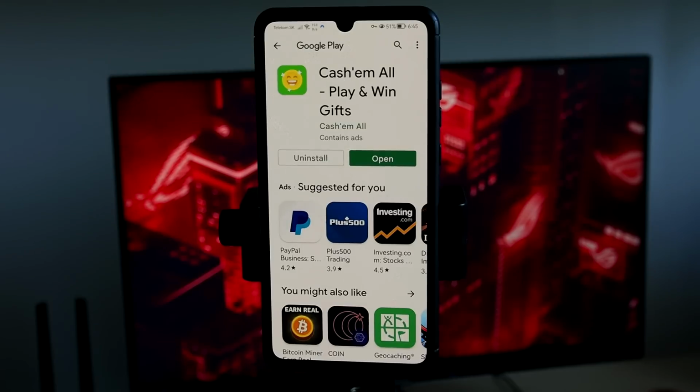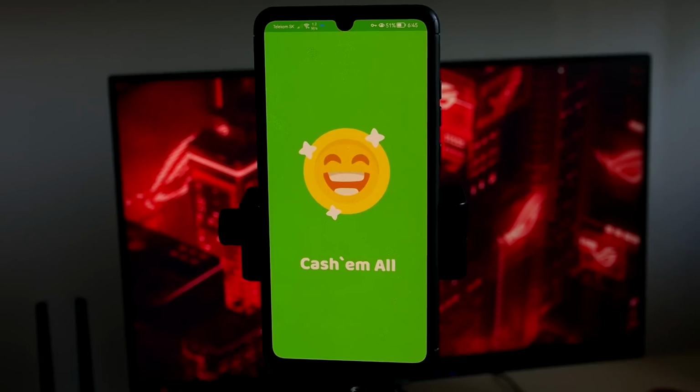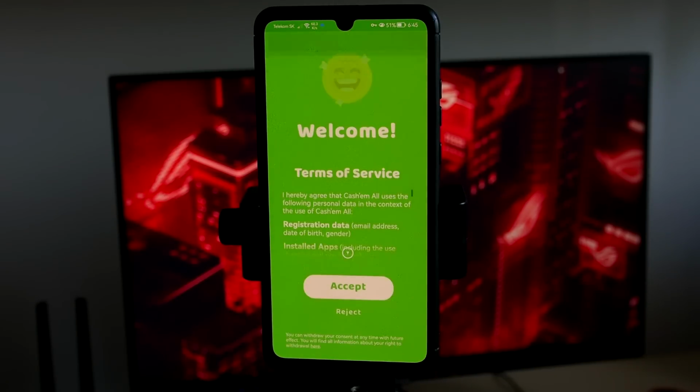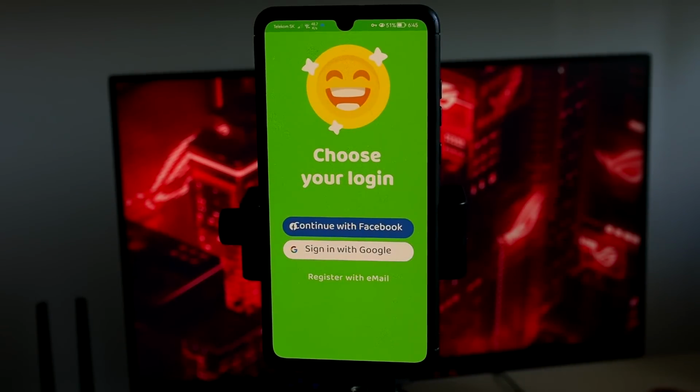So now when the app is installed, you can open it and run it for at least 30 seconds. You don't have to do anything special, just run it for at least 30 seconds. So just click accept and run it for at least 30 seconds.